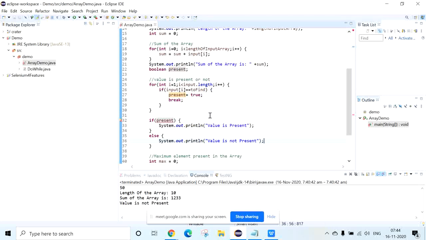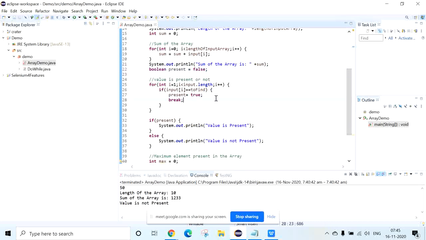See, I will tell you, that's what the last video. Last thing I told is, before using any variable, we need to define that value. See here it is giving the error: the local variable present may not have been initialized. So the variable should be initialized before using it. That is one reason. And by default the boolean variable value is false. Okay. So I will tell you why I am giving false over here. I think I expected you will come up with this question.